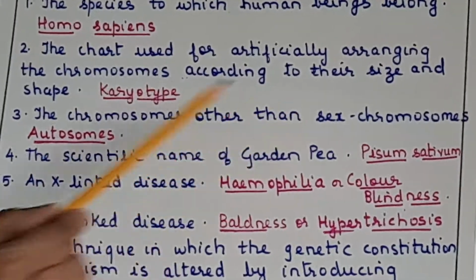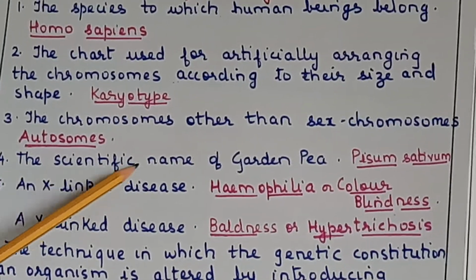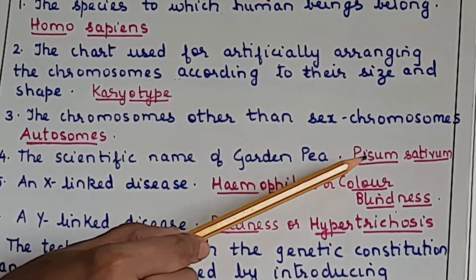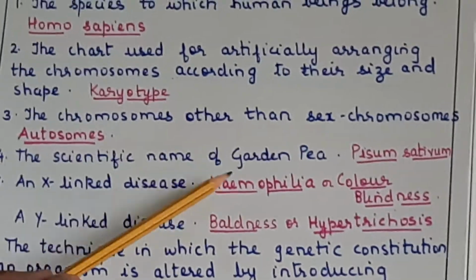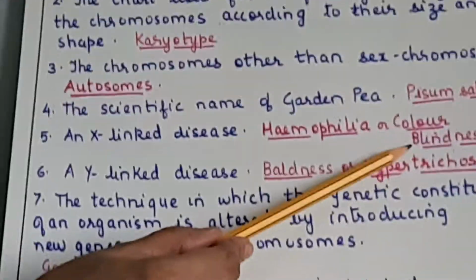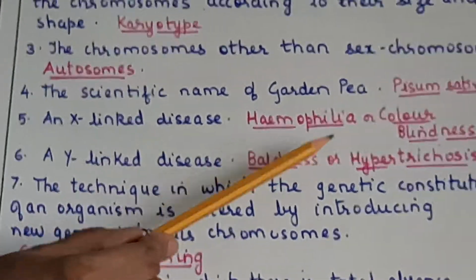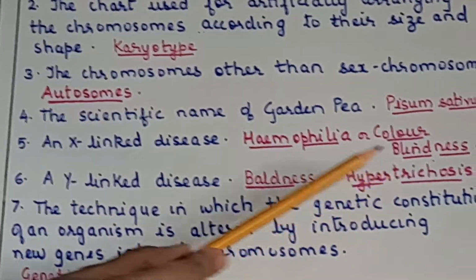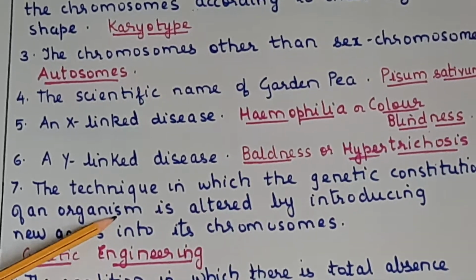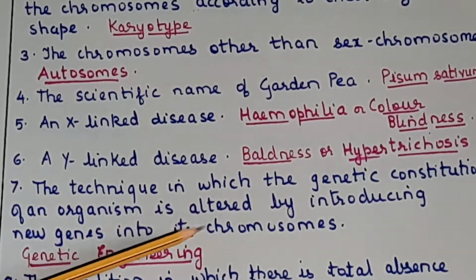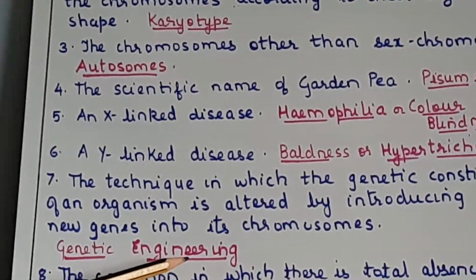Chromosomes other than sex chromosomes: autosomes. Next, the scientific name of garden pea is Pisum sativum. Then X-linked disease: hemophilia or color blindness, any one you can remember. Y-linked disease: baldness or hypertrichosis. Technique in which the genetic constitution of an organism is altered by introducing new genes into the chromosome is called genetic engineering.